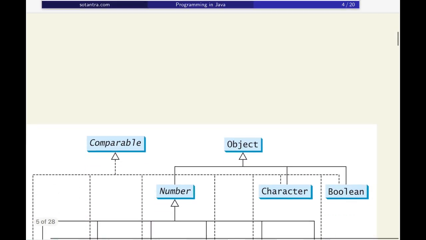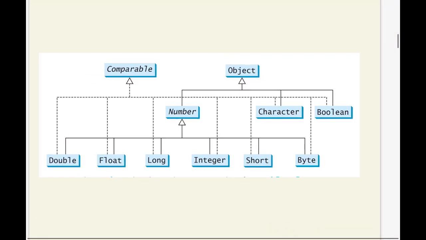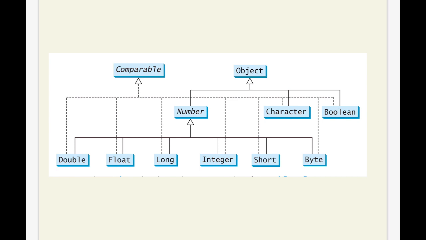Now here you can see, we know that Object is the superclass of all the classes. Now we have another class, Number, that is a subclass of the class Object, and the numeric wrapper classes like Double, Float, Long, Integer, Short, Byte are subclasses of the Number class.